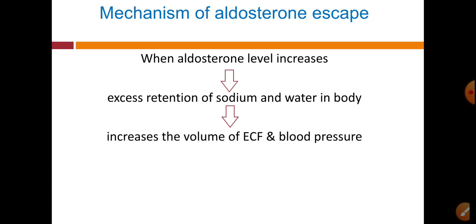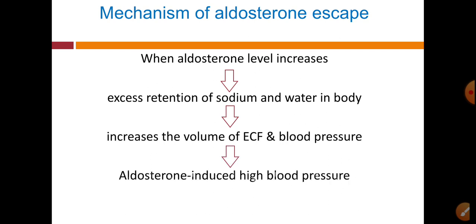When our volume of ECF increases, our cardiac output will also increase, and for increased cardiac output our heart has to pump more, so that blood pressure also increases for the increased ECF volume.